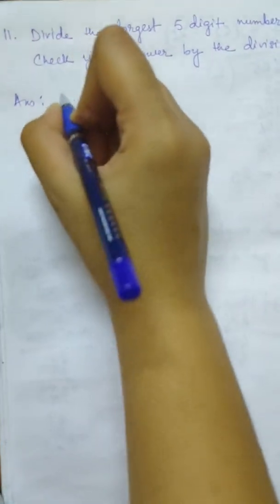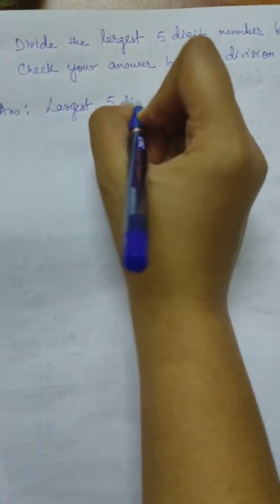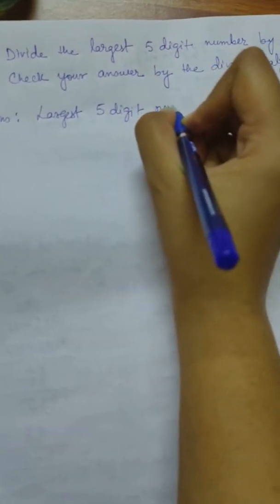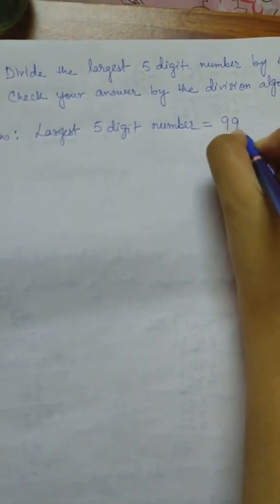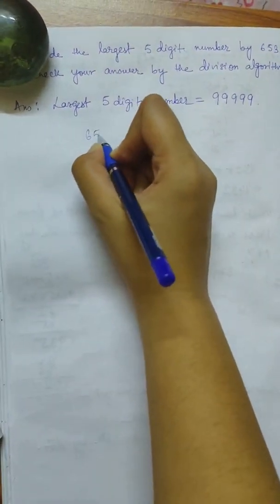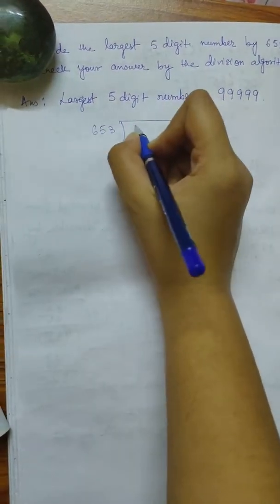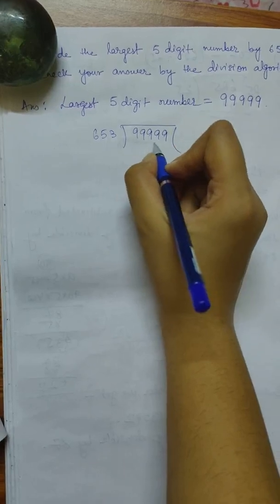So first we have the largest 5-digit number. So what is the largest 5-digit number? We will have 5 nines. So 1, 2, 3, 4, 5. This is the largest 5-digit number. Now dividing this with 653. So first we have to take 3 nines.